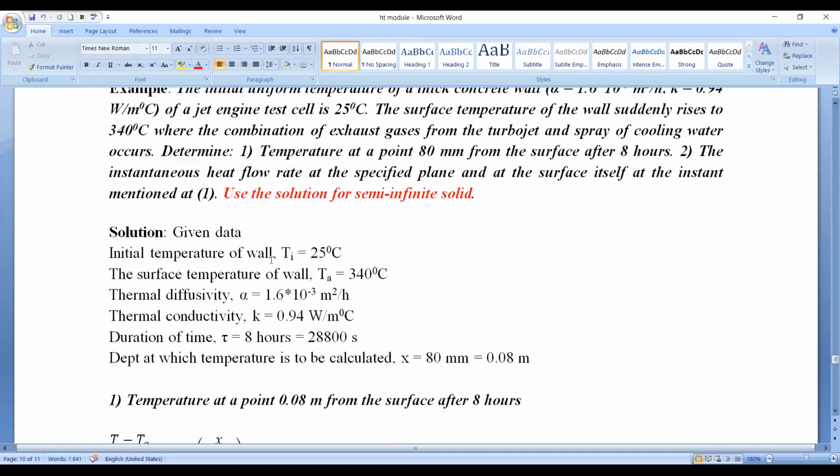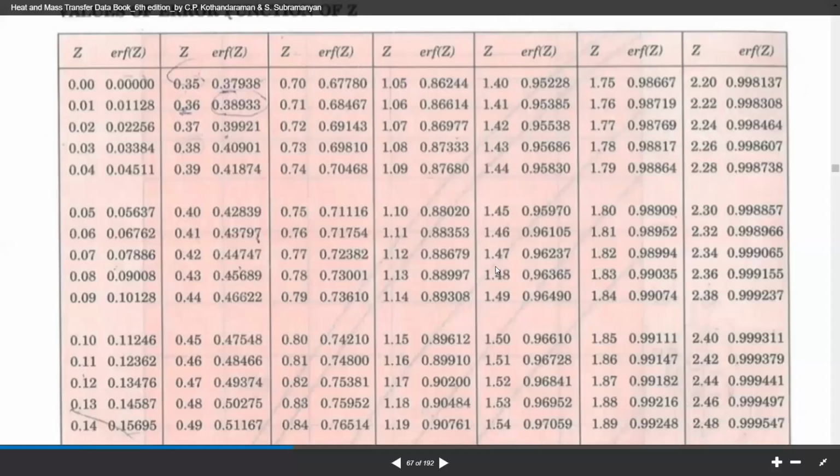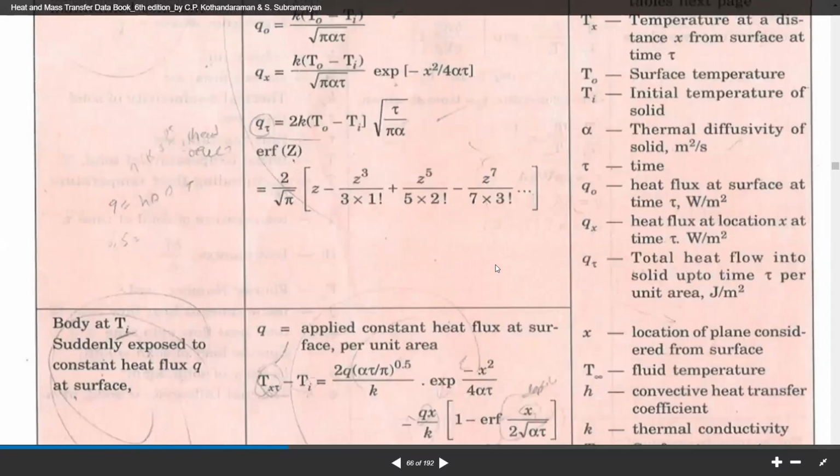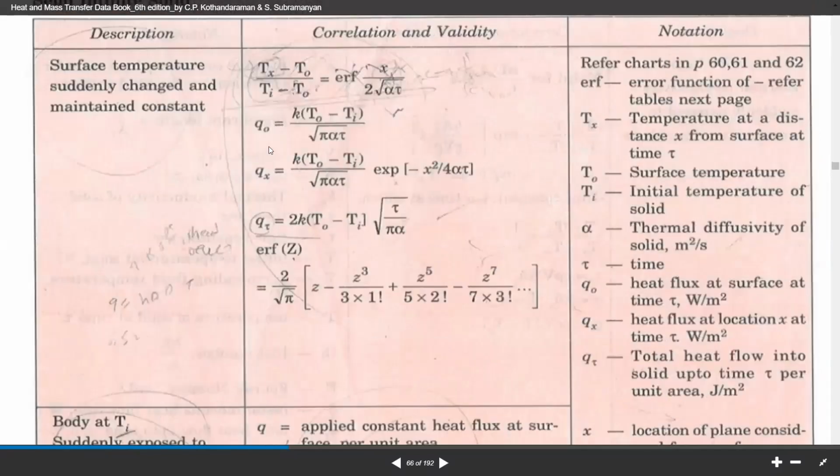Now in the second bit, he is asking us to calculate the instantaneous heat flow rate at the specified plane, at x equals 80 mm. So just refer to the data handbook. What is the instantaneous heat flow rate at that particular specified location at x equals 80 mm?